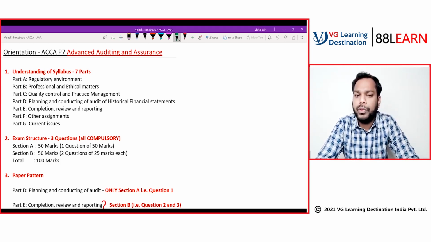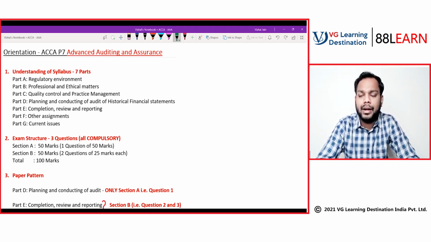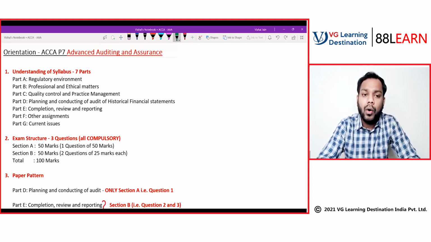Quality control. Whenever we are working with a client, we have to ensure that our quality is controlled throughout the process of the services that we are offering to our clients. So the quality should be maintained. There is specific guidance given by ACCA on how we maintain the quality of audit and non-audit practices. Now comes part D.